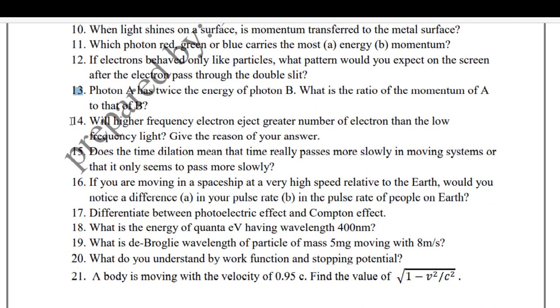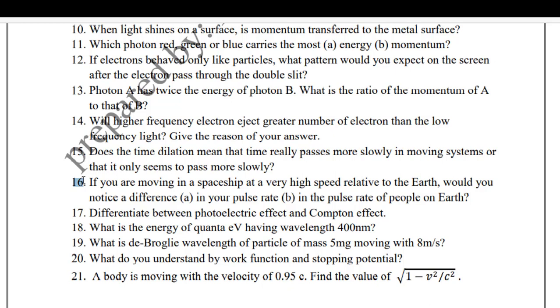14. Will higher frequency light eject a greater number of electrons than low frequency light? Give the reason for your answer. 15. Does time dilation mean that time really passes more slowly in moving systems, or that it only seems to pass more slowly?